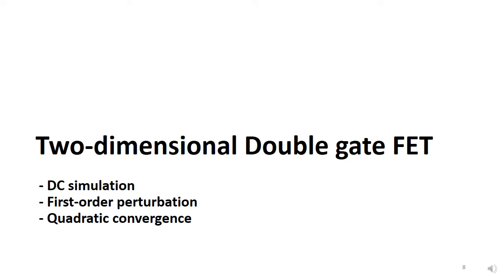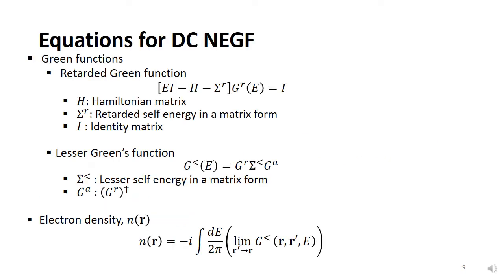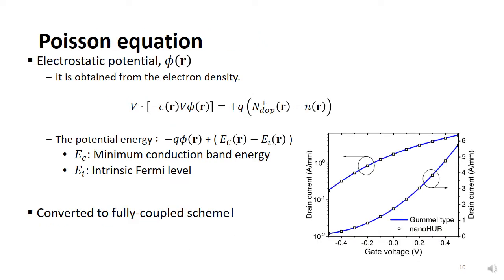As a reminder, what we are going to do in this section is introduced here. The equations of DC NEGF are written below, as the retarded and lesser Green's functions are calculated using the Hamiltonian and self-energy functions. We can calculate the electron density, which will be used in the Poisson solver. The Poisson equation is written below, and by solving iteratively with the DC NEGF, the self-consistent solution can be given as in the figure on the right. A tool in NanoHub is used for the verification of our tool.